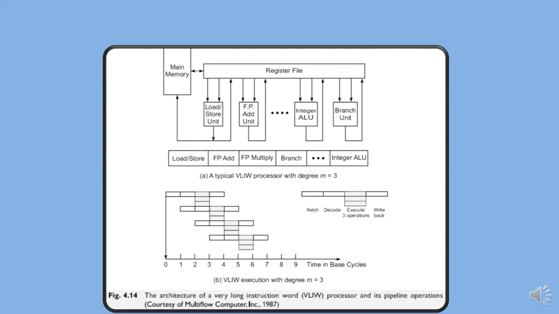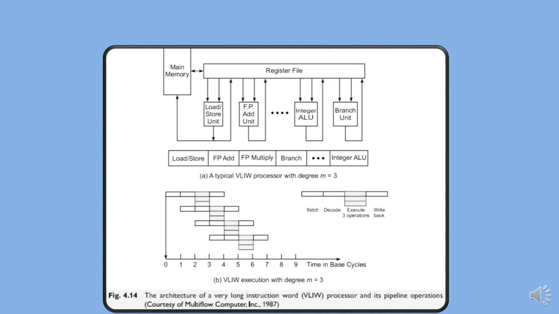The execution of instructions by an ideal VLIW processor is shown in the diagram. Each instruction specifies multiple operations. The effective CPI becomes 0.33 in this particular example. VLIW machines behave much like superscalar machines with three differences. First, the decoding of VLIW instructions is easier than that of superscalar instructions.